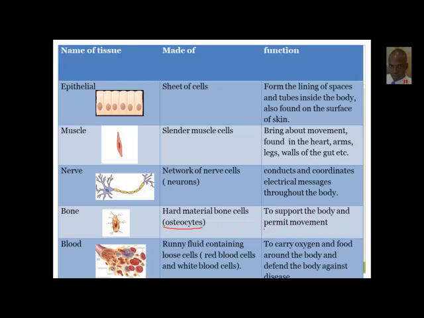So we know that the bone tissue actually forms the skeletal system, and it provides support, permits movement, and gives shape to our body.